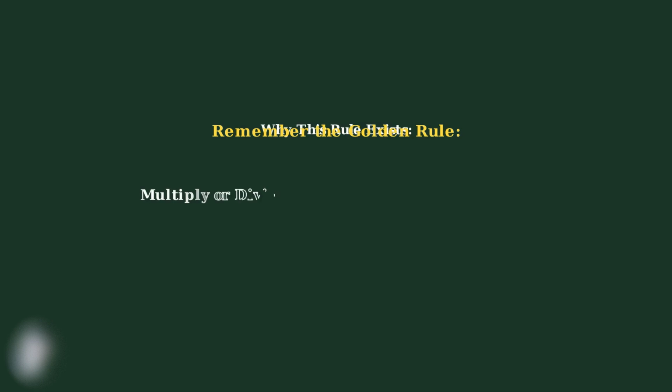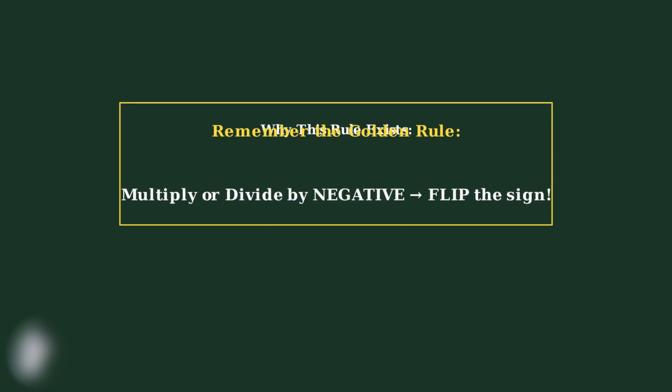Remember the golden rule. Whenever you multiply or divide both sides of an inequality by a negative number, you must flip the inequality sign. This maintains the mathematical truth of your statement. Practice this rule, and it will become second nature.